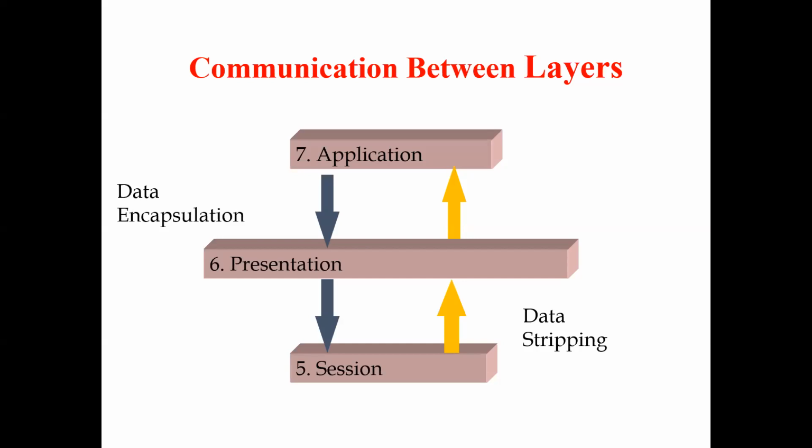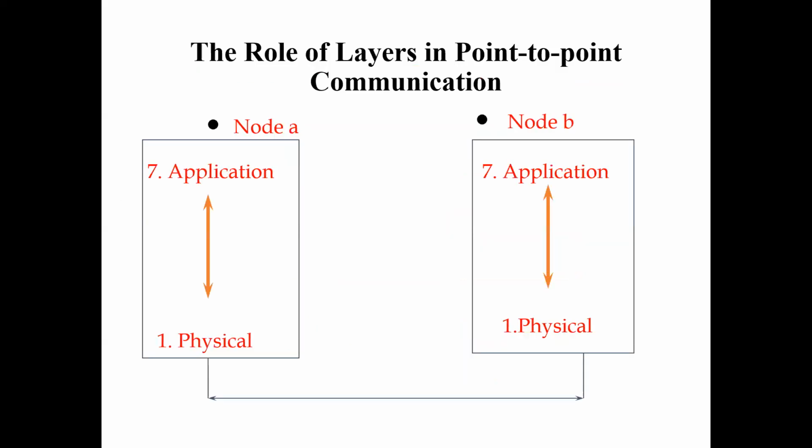We already said in the previous slide that there is also a role of the layers: the data communication occurs from the upper layer to the lower layer, and in this communication between the layers there is data encapsulation and data stripping. Next we will see peer-to-peer communication. In point-to-point communication, there is one node and only one other node. No other participant is in that particular network.